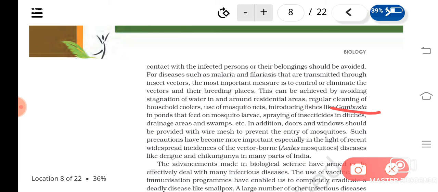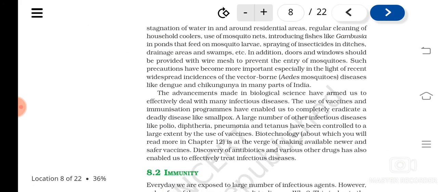You know, in recent years, diseases like dengue, chikungunya, etc., were also spreading due to the multiplication of the vector known as Aedes mosquitoes. Aedes mosquitoes are the vectors of dengue and chikungunya. Understood? So, like this, if we take care of our personal and public health, many of the diseases can be prevented.